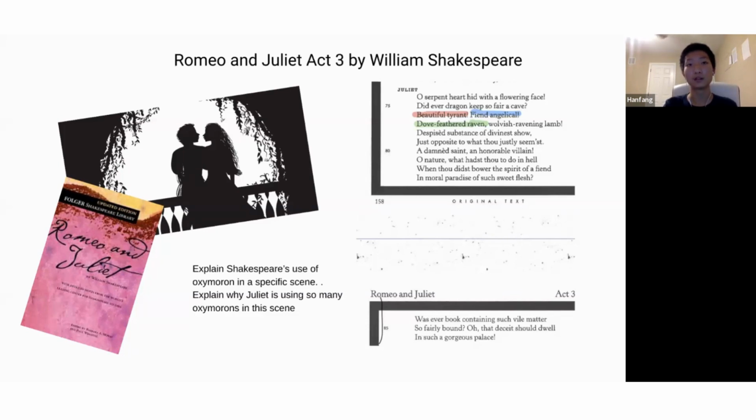usually represents death, being described as dove-feathered. A dove is a bird that has white feathers and represents love and compassion, so calling a raven dove-feathered contradicts each other, meaning this is an oxymoron.